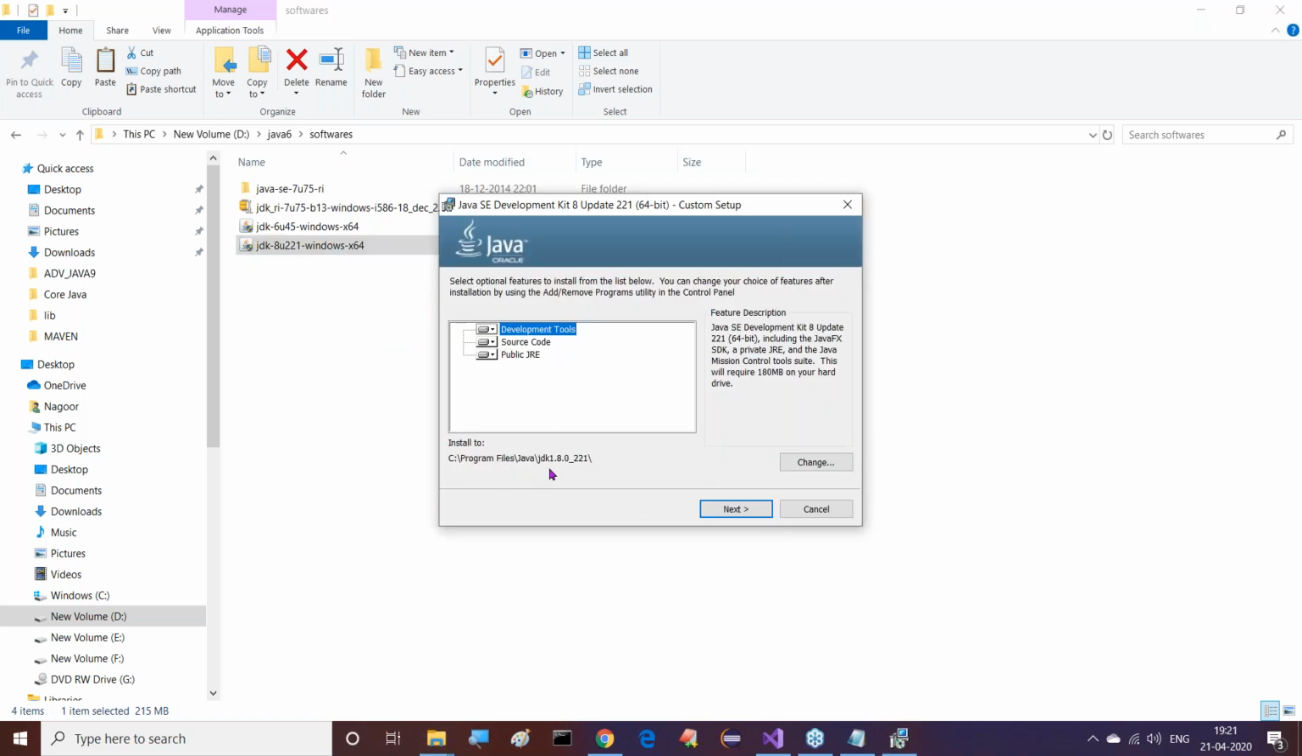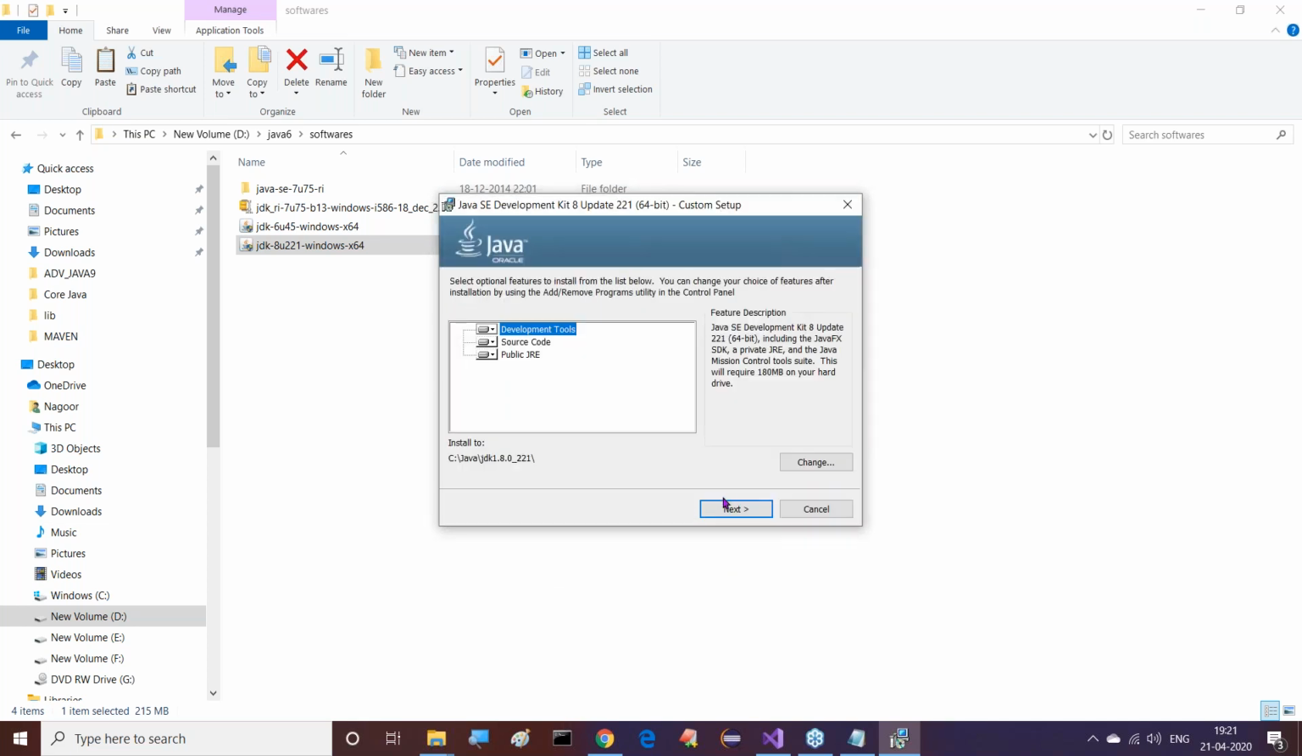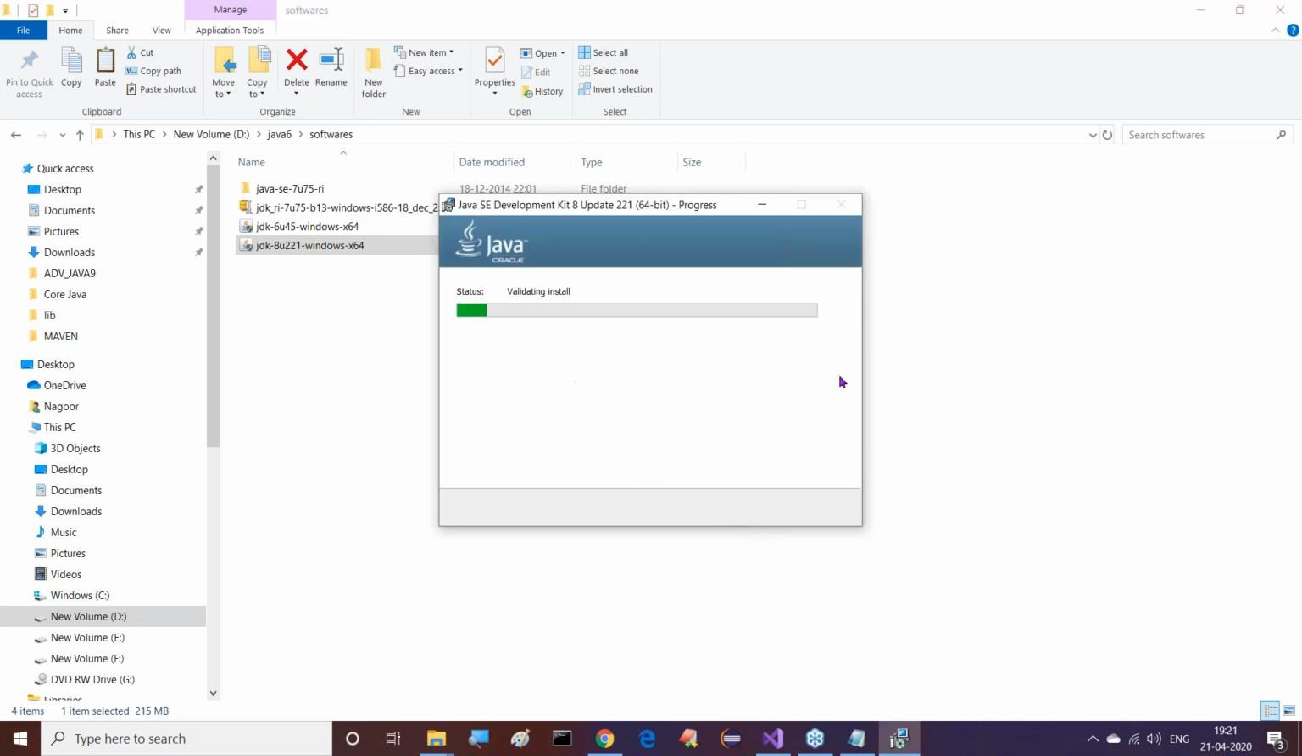Now it is asking about the JDK location. I don't want to install under Program Files. I want to remove the C drive Java Program Files path and specify a location directly. This is as per my flexibility, but we can install under Program Files also. No issues there. It's going on.